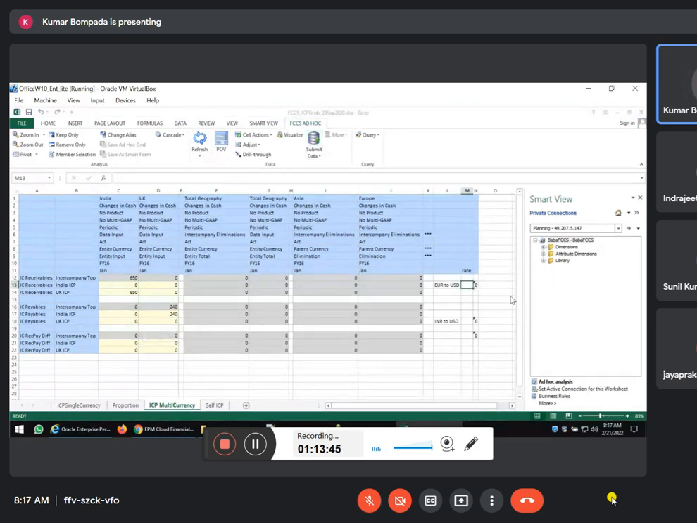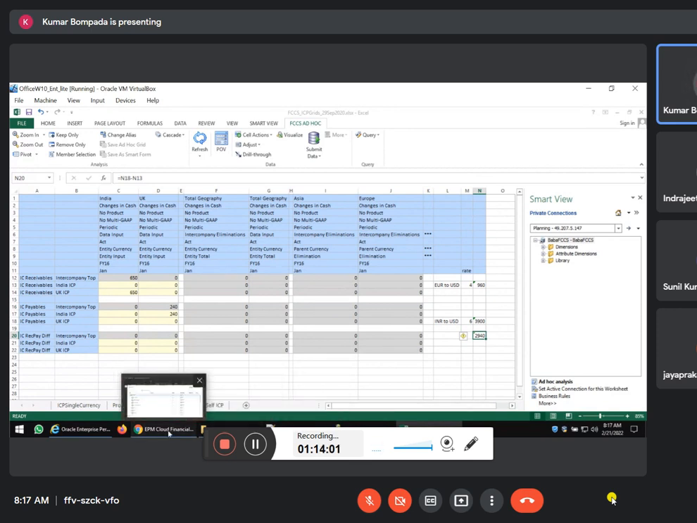So here we have to put 4. Here I have to put 6. So this should be your result. 2940 should be your elimination value. Once you reconsolidate, it should come as 2940.